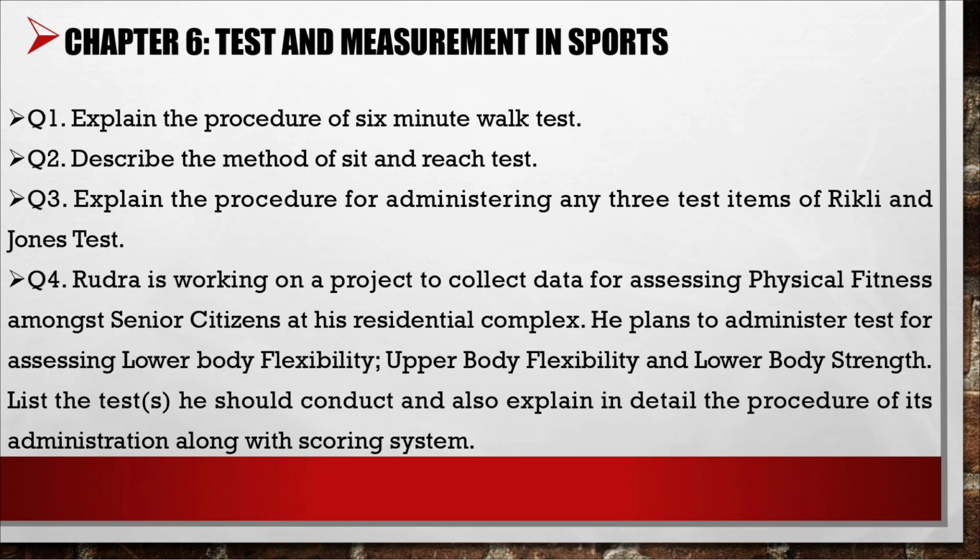Question 2, describe the method of the sit and reach test. Question 3, explain the procedure for administering any 3 test items of the Rikli and Jones test. Question 4, Rudra is working on a project to collect data for assessing physical fitness among senior citizens at his residential complex. He planned to administer tests for assessing lower body flexibility, upper body flexibility, and lower body strength. List the tests he should conduct and also explain in detail the procedure of their administration along with the scoring system.